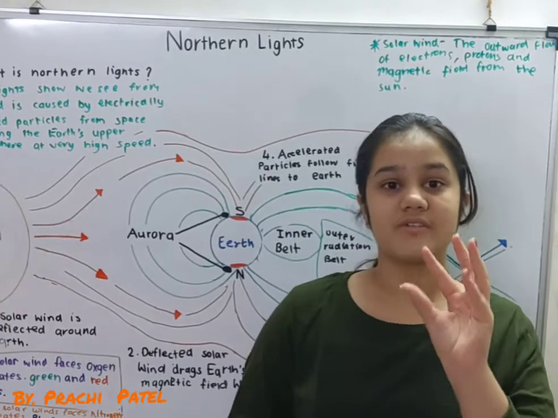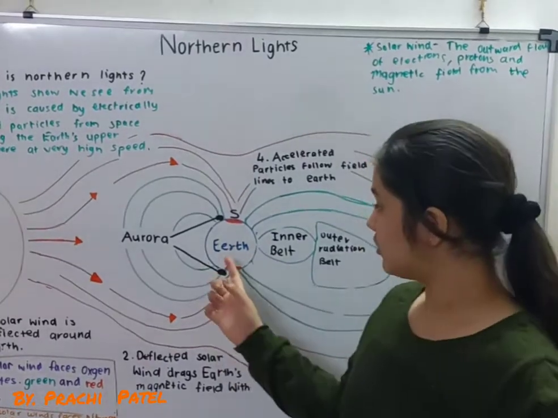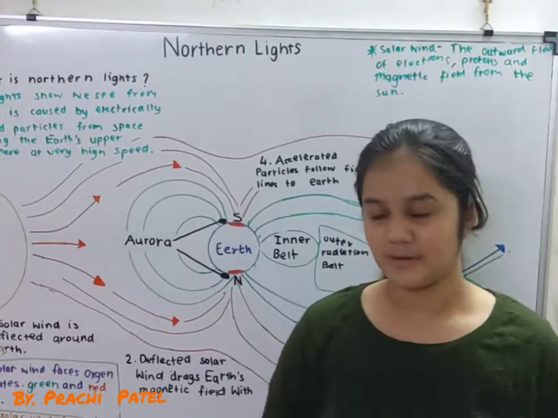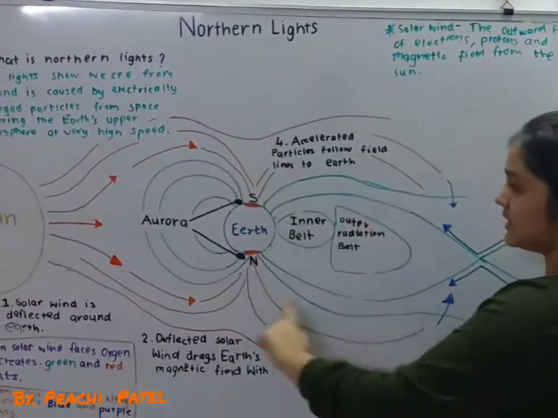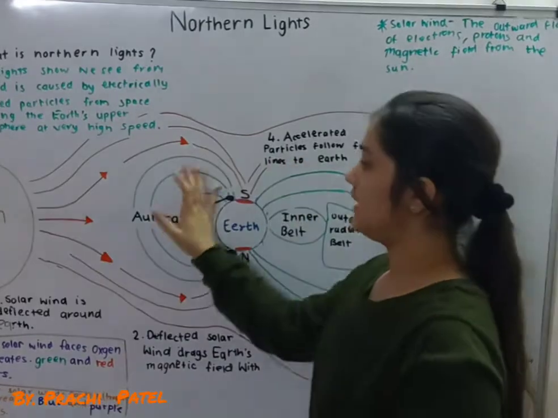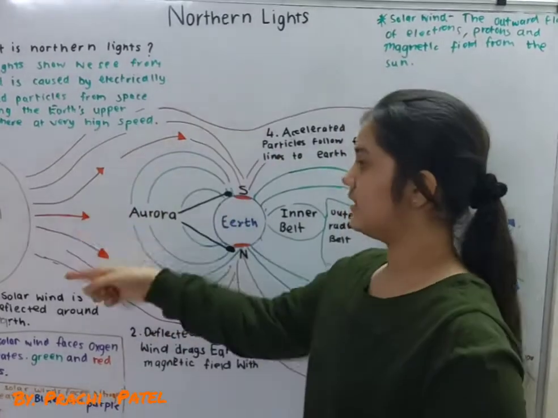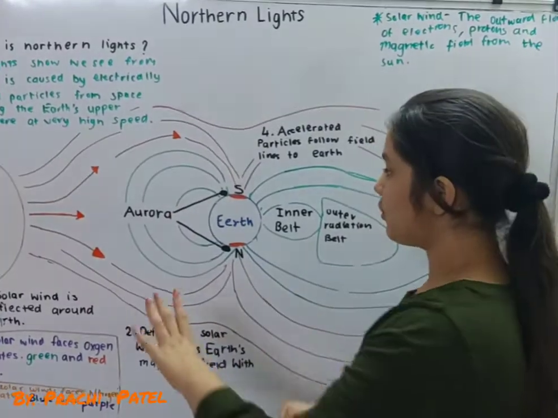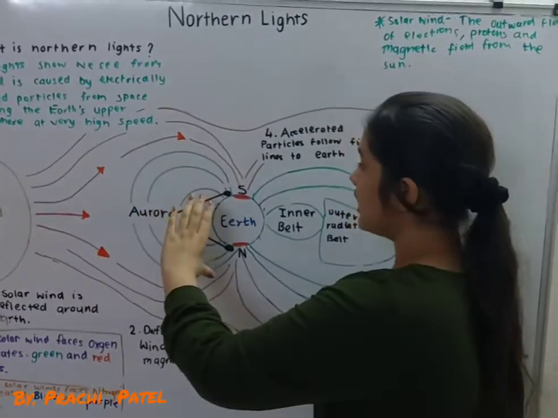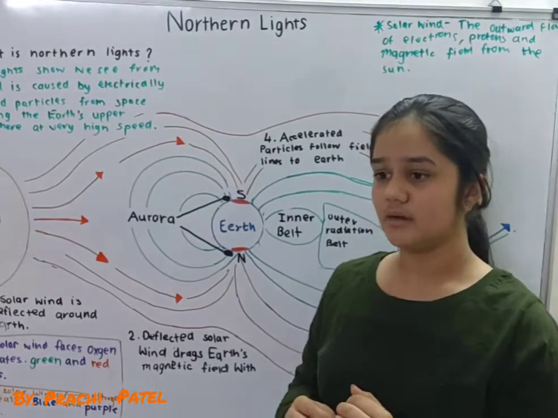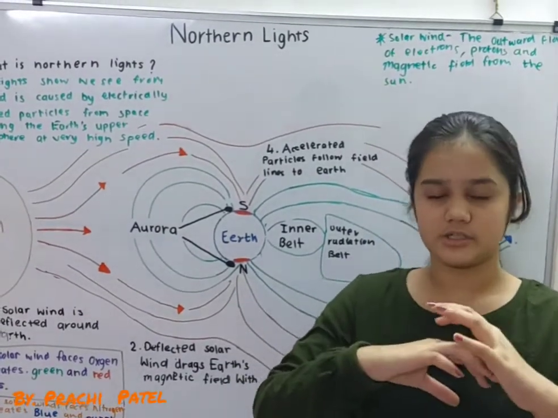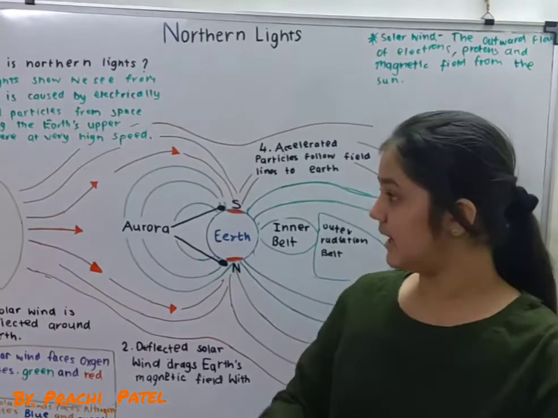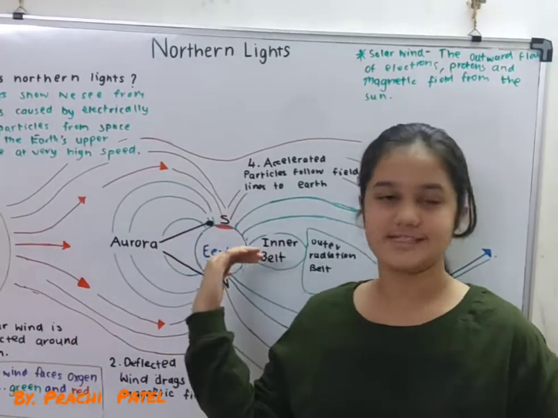The core is iron. The iron core creates a magnetic field in the atmosphere around the Earth. So the green part you can see right over here is the magnetic field, and the yellow or the red over here is the solar wind. So when the solar wind comes around the Earth, sometimes it goes all around the space. It doesn't know where to go, but sometimes it also comes and faces the Earth.